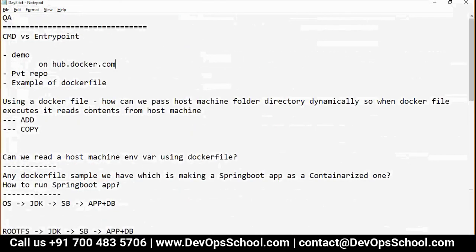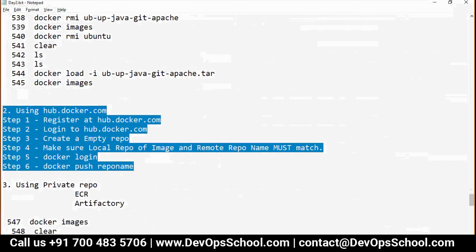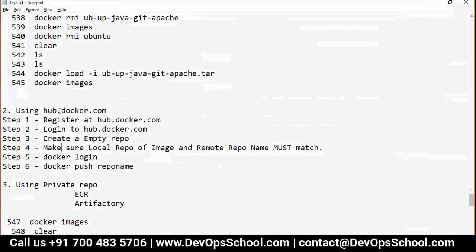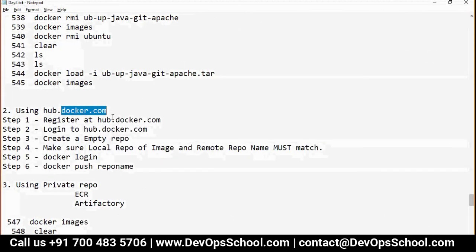First thing, you have to develop an image. How to develop one using a Dockerfile, you know that by now, I assume. So what do you have to do in order to push that image? First thing, you have to register an account on hub.docker.com. It's a website like GitHub. Now, how do you register? I'm not going to teach you because you know how to register. Just email address, user ID and password, validate and so on. After that, login also, it's not a very big thing.